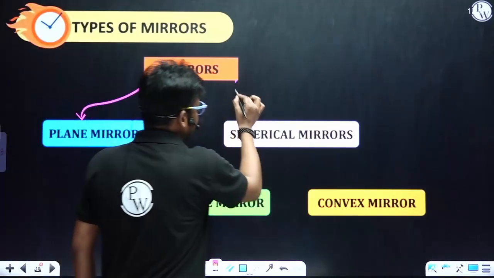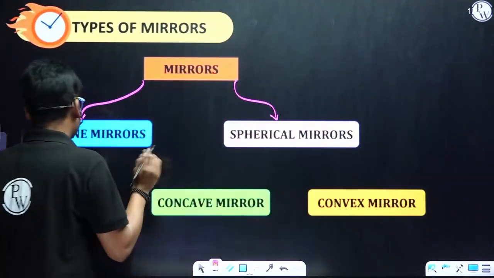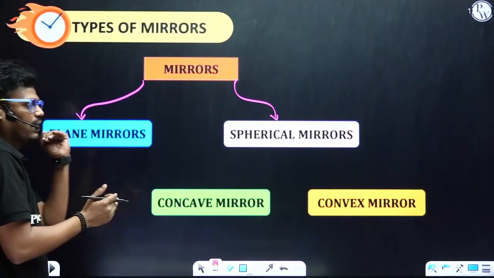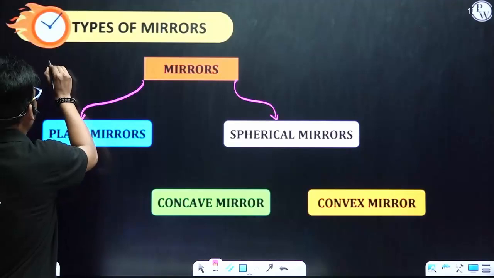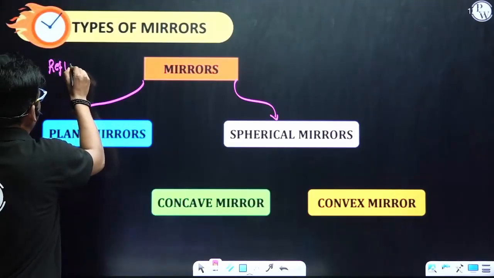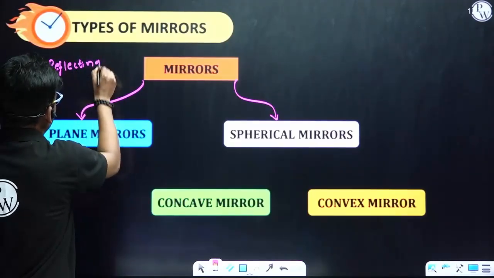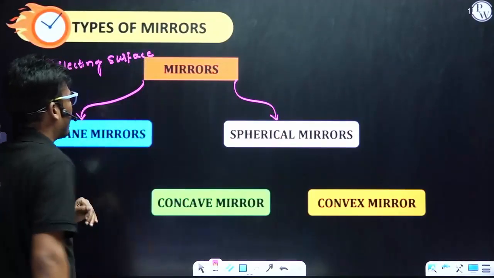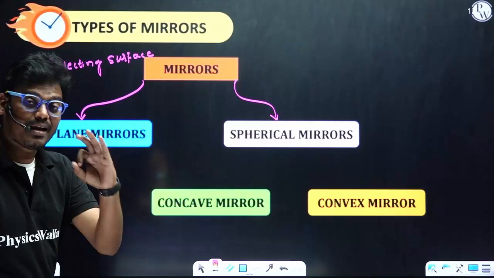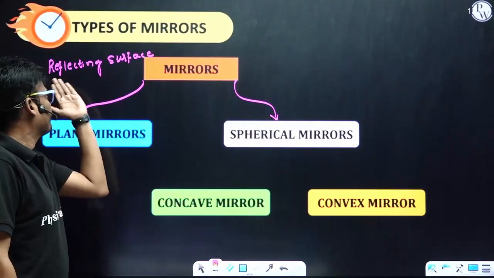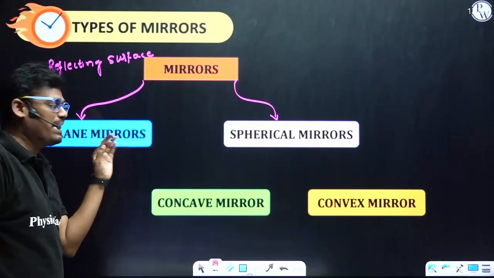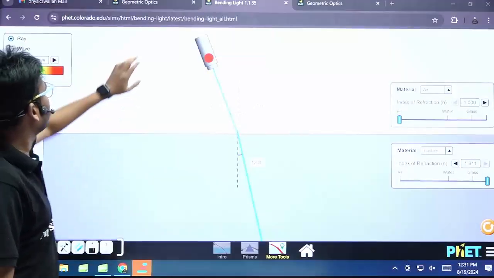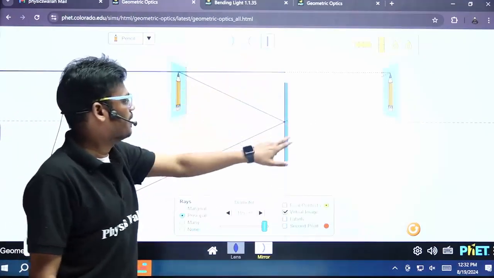If the surface is a plane, by the definition only, plane means the reflecting surface is a plane. Based on the reflecting surface, here we have mainly two types. The first one: if the reflecting surface is flat or plane, we can call it a plane mirror. For example, here you can see, this is the reflecting surface.